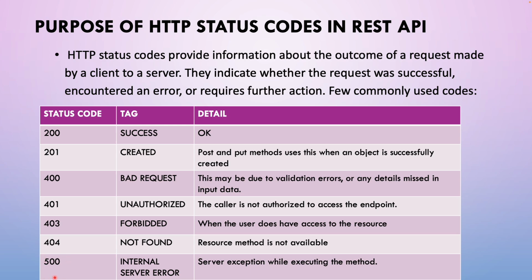What is 500? There is an unexpected error that has happened in the server, that will throw 500. There are a few other status codes, but these are the common status codes that are used in the REST API. And what is its purpose? Its purpose is to tell us about what has happened to the request that has been sent to the server. This is the response's status code.